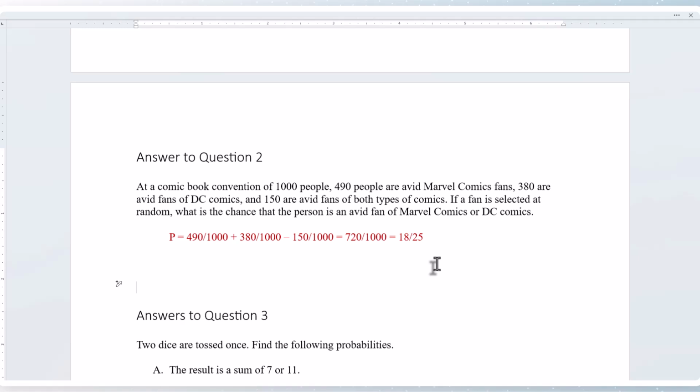If a fan is selected at random, what is the chance that a person is an avid fan of Marvel Comics or DC Comics? So we have to add the two groups together. So it's 490 out of 1,000 plus 380 out of 1,000. But we have to subtract out the fans of both to avoid double counting. That's 720 out of 1,000, which reduces to 18 out of 20.